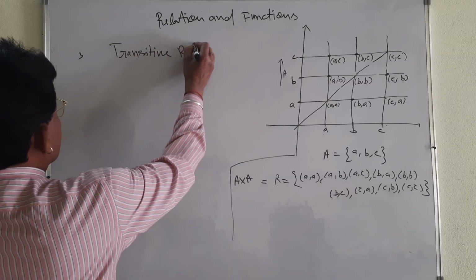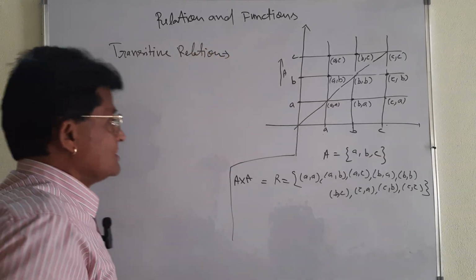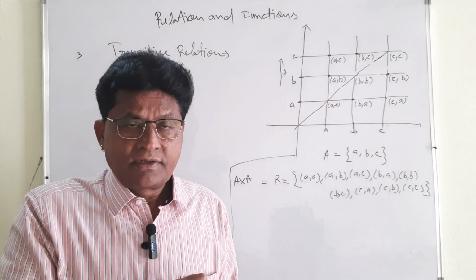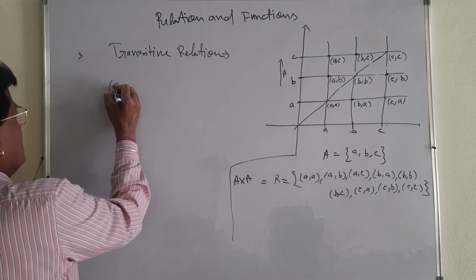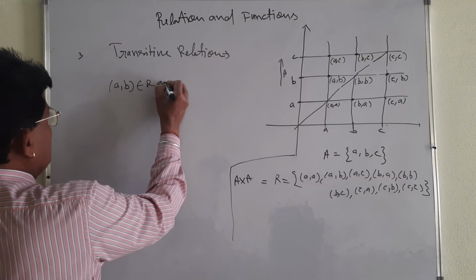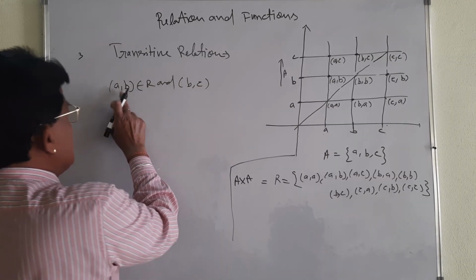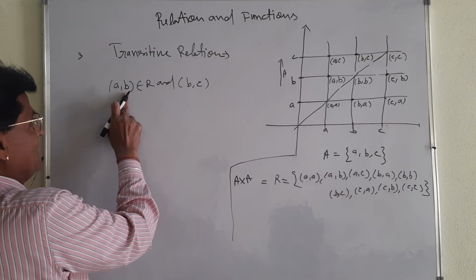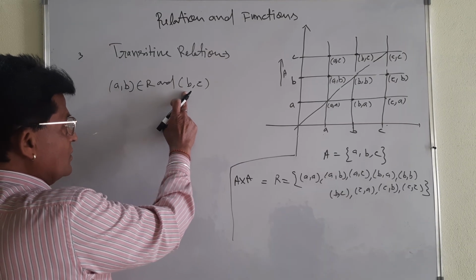Transitive relation, you see, that is very important. Okay? You see, (A, B) belongs to R. See carefully. And next, I am taking one more thing, (B, C). The pair (A, B) ended at B. Another pair you take which starts with B. Okay?